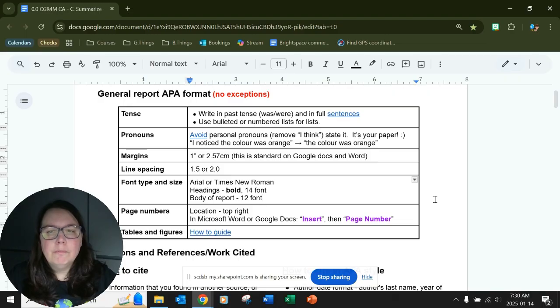Page numbers, it shows you how to do it. A lot of instructions are in purple of what you need to look for. So insert page number for Microsoft or Word doc. Okay. And then there's a how-to guide on the APA formatting of the tables and figures, which you're going to be creating in your results section. It's a separate PDF, underlined or blue, that is usually a link.